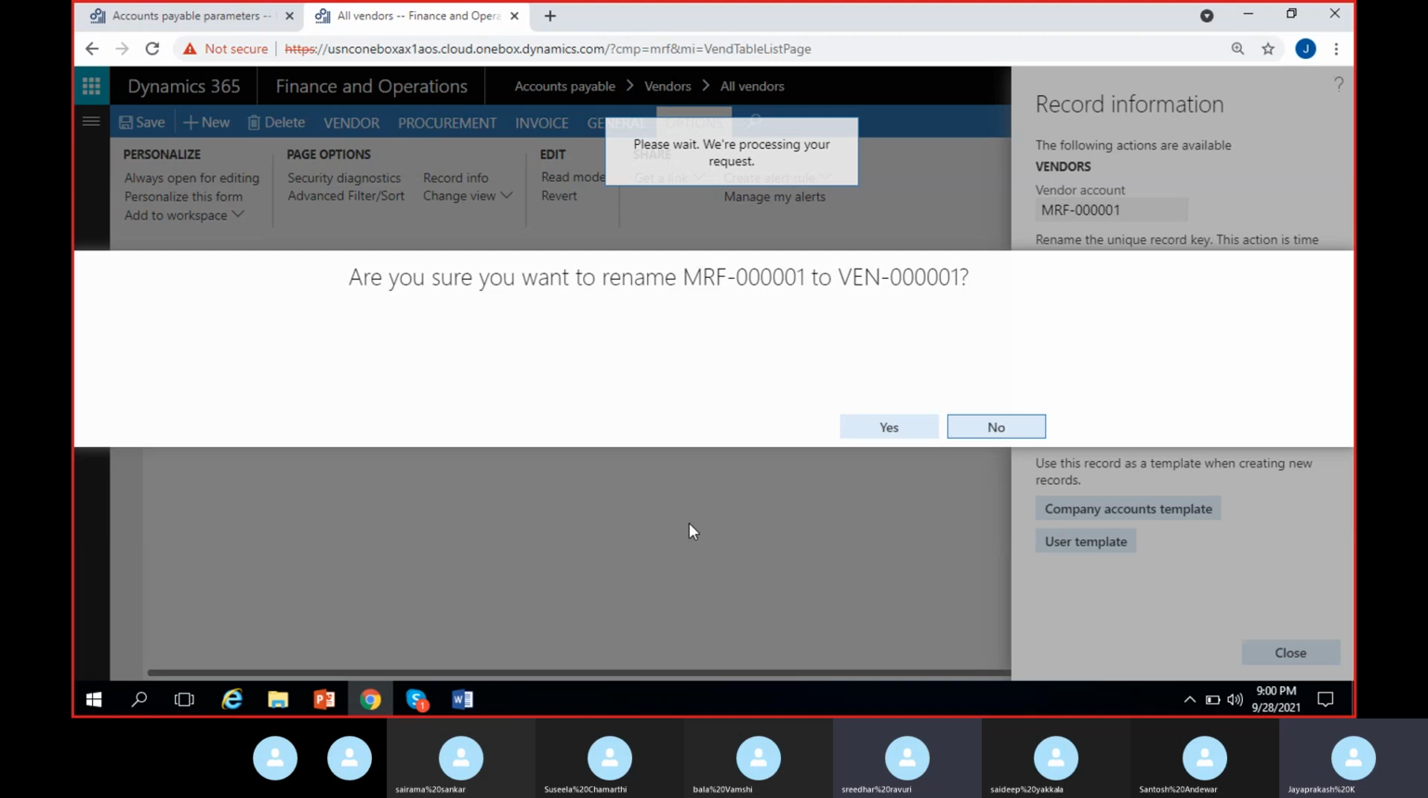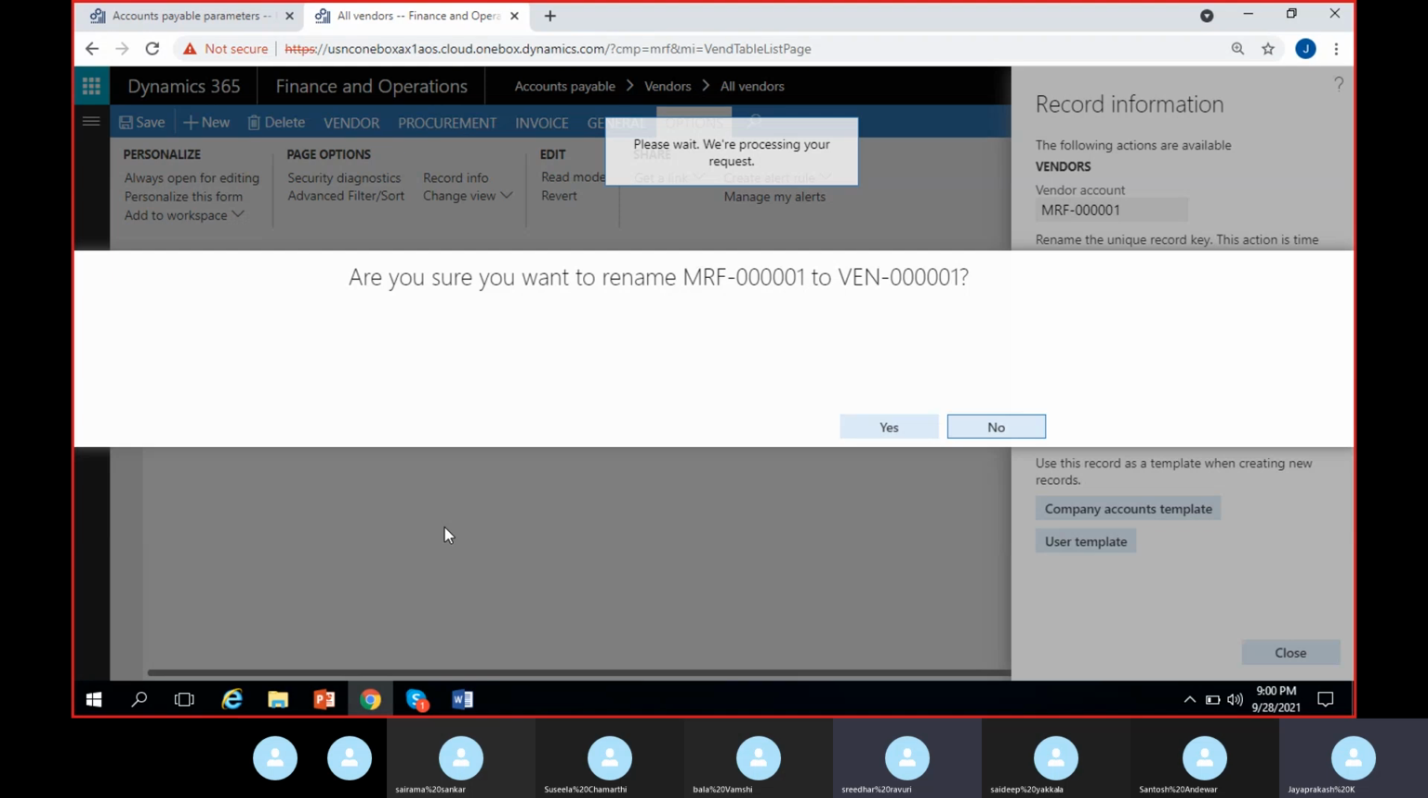Okay, not only for vendor accounts, for any master data, if you want to change the name or number, you can use that option, record info, and rename. But prefer to use it only for the accounts which do not have any transactions or which do not create any impact in business.